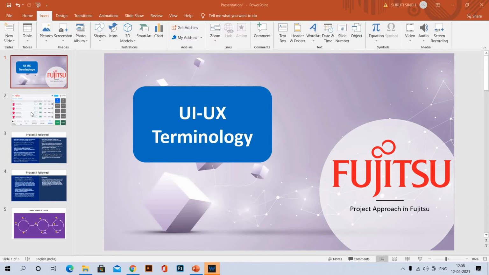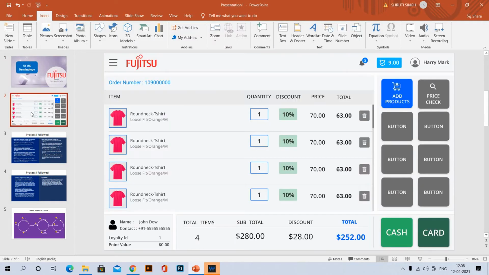So this is my first slide. In the second slide I have pasted a screenshot of the project which I designed as a UI UX designer. Here I didn't discuss anything about my project because firstly I just want you to know about the process.